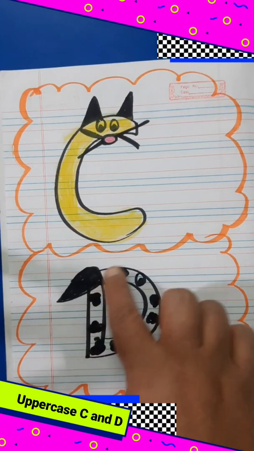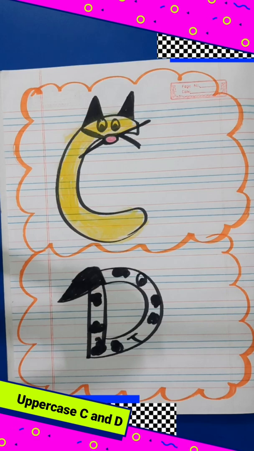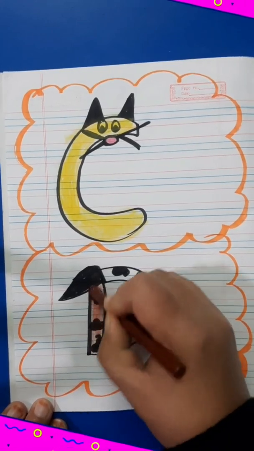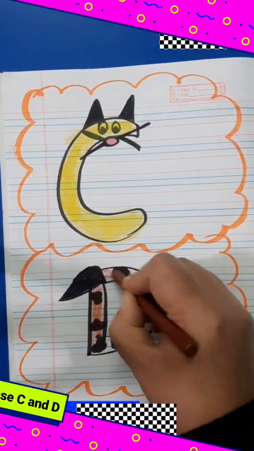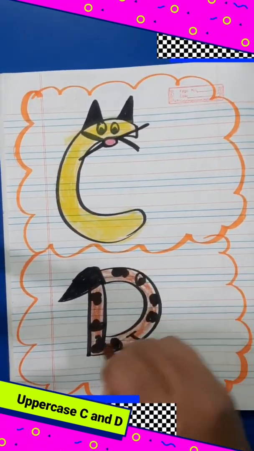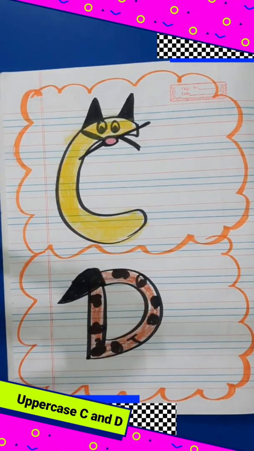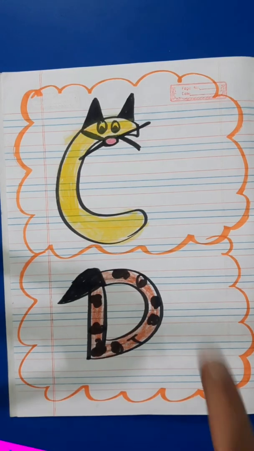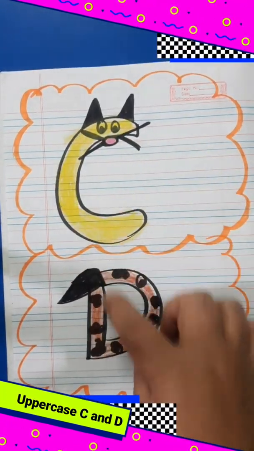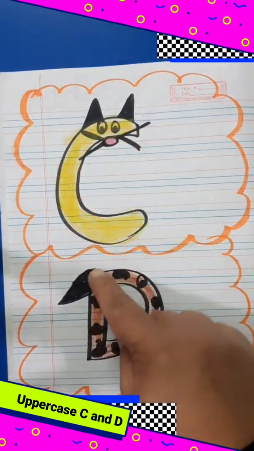Now D. Dalmatian, the dog. Now take out any color of your choice. I am taking brown. Let's color it. First step is vertical line, then the other step is curve. Okay. So our D is also complete. I am doing it in a bit of a hurry, but you have to do it slowly and nicely. Okay. So our activity is done. C cat we have made and D dog, with the letters itself. Letters से ही बना दिए हैं हमने C cat और D dog.